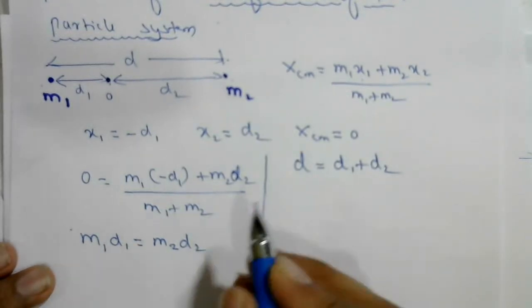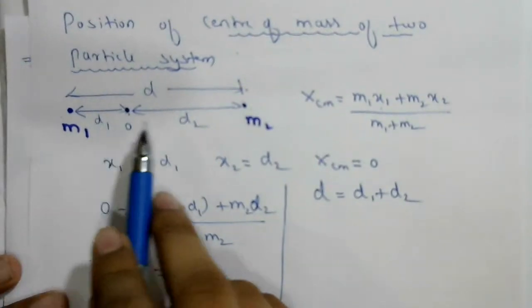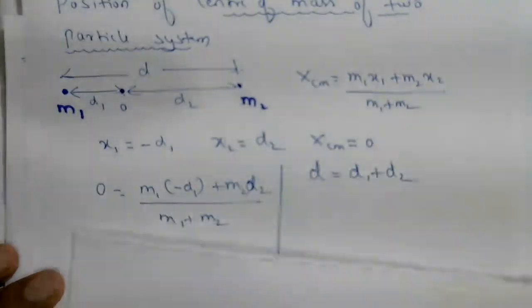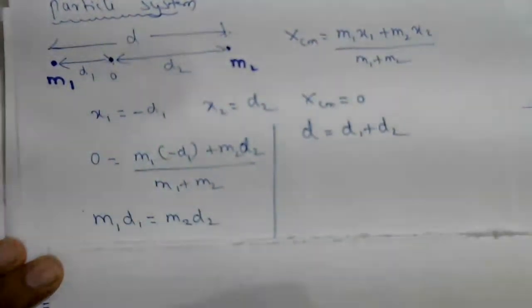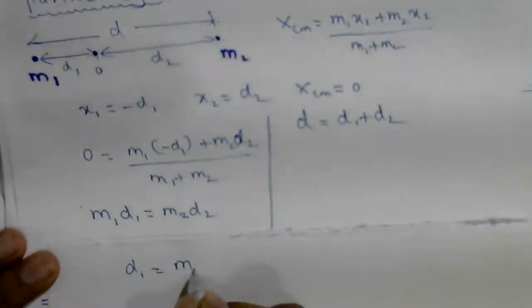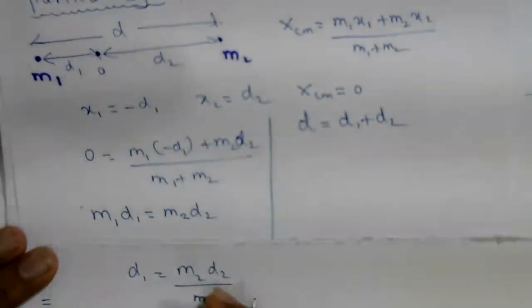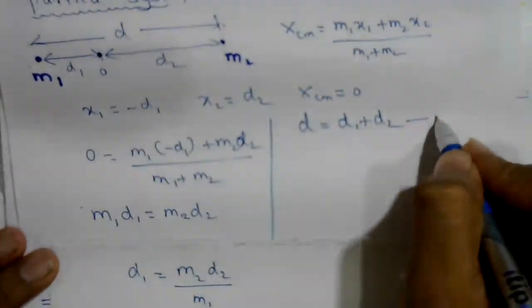Now we are going to find the distances d1 and d2. I'm taking d1 = m2 d2/m1, from equation number 1.